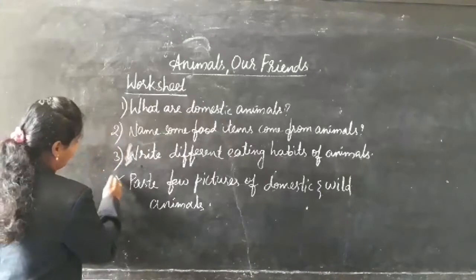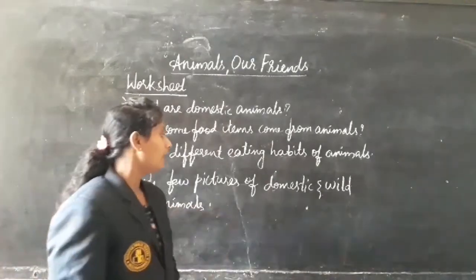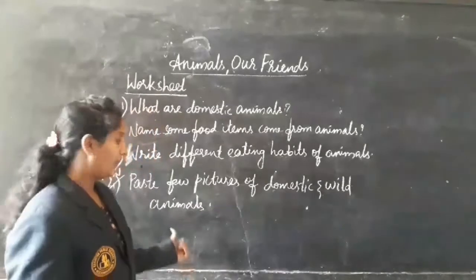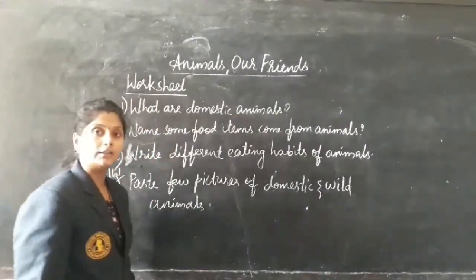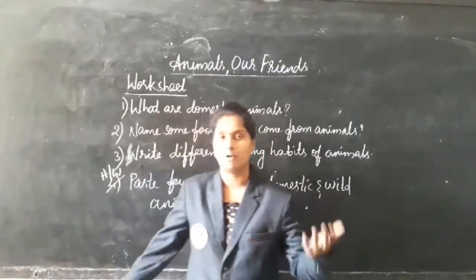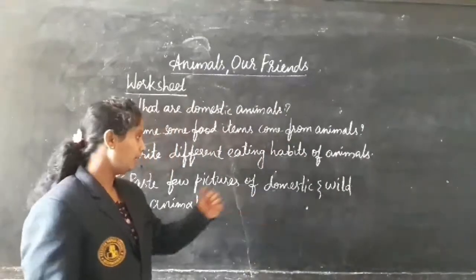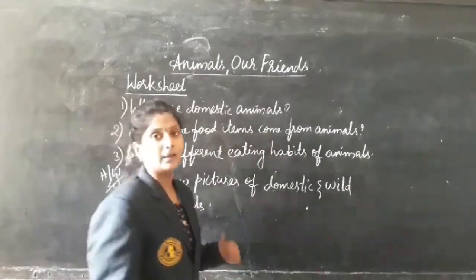Next, this question is the homework for you. Paste a few pictures of domestic and wild animals, like 5, 6 or whatever number you like. Okay, this is about the worksheet.